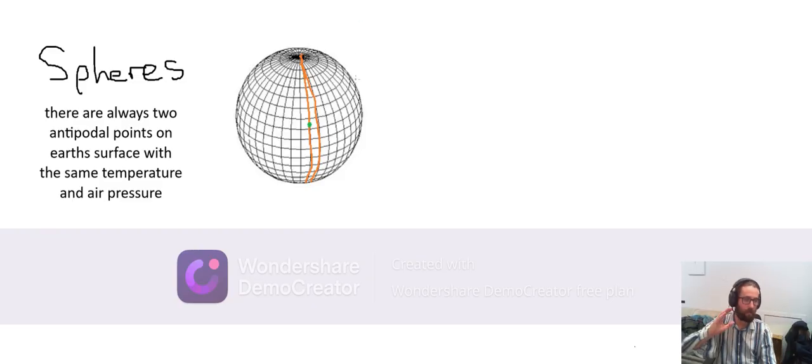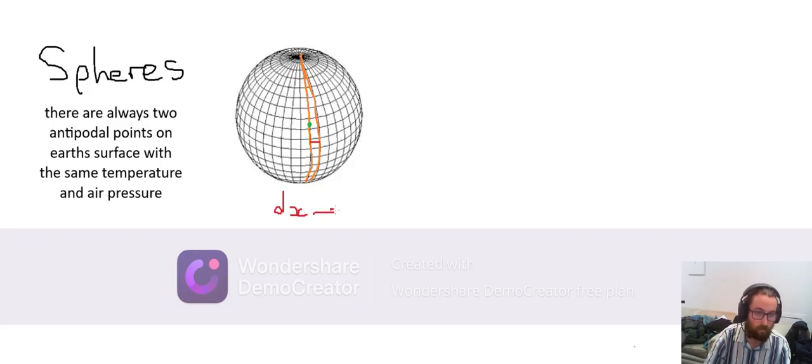And because I can pick arbitrarily how much I want to nudge these rings by, in calculus I would say that this little red gap here is going to be dx. And I can consider what happens as dx approaches 0. This is a limiting idea. We won't get into that now, but the idea is that the smaller I nudge these rings, the closer together this green dot will get to whatever green dot I get on this side. And if they get arbitrarily close, the green dots are going to get arbitrarily close. So let's say the next green dot ends up here.